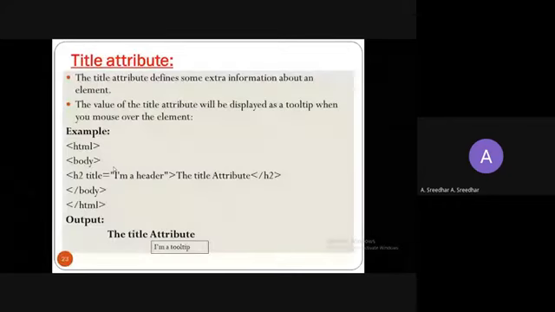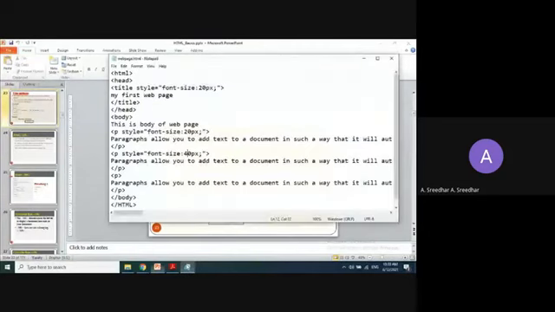The next is the title attribute. So this is another attribute. This is not a tag. We already have a tag with the name title, right? That is a container element. Title is a container element which is used in the header tag, and we can also use the same title for an attribute.